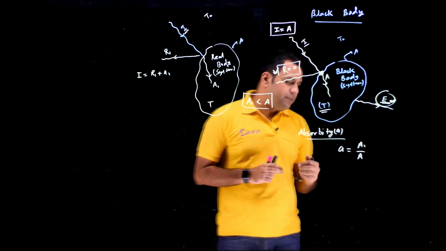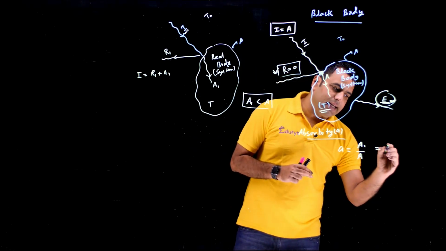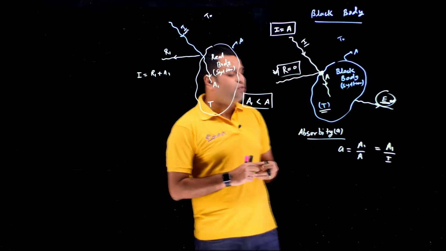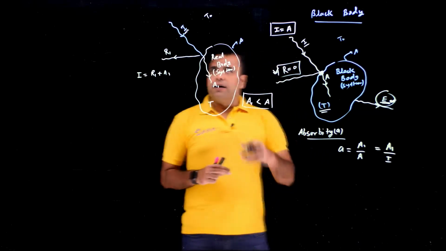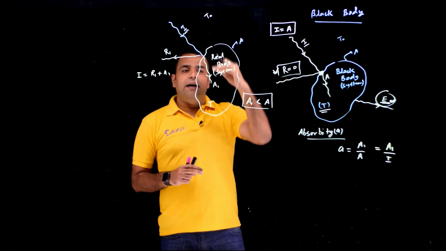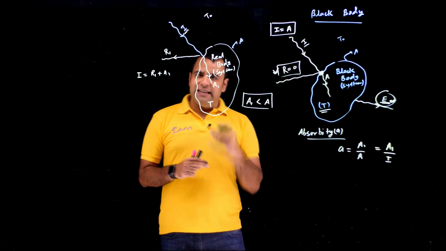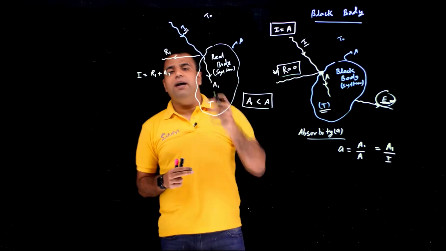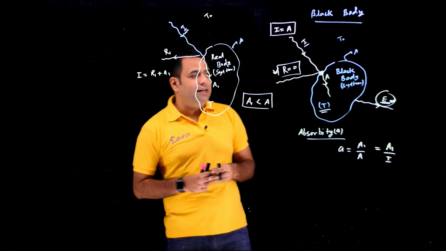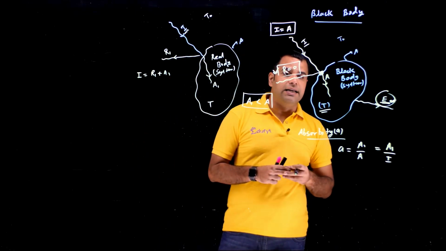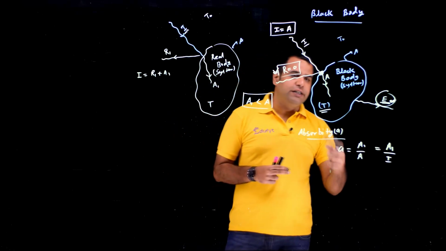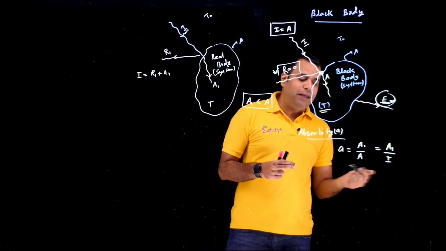Small a we represent. Or we can say this thing is nothing but A1 upon I, because you see A is nothing but I. It is equals to the incident energy. So corresponding to the incident energy, amount of energy absorbed by the real body, this value always remain constant. So A1 upon I value for a real body is always a constant, and that value we define as a. The absorbability for a black body will be 1, because in case of black body, absorption and incident both are same things.